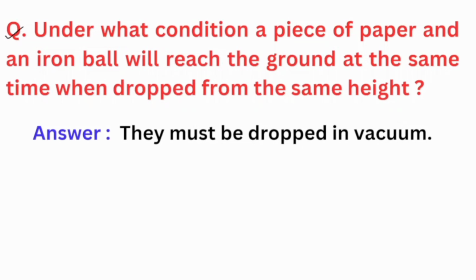Next question, under what condition will a piece of paper and an iron ball reach the ground at the same time when dropped from the same height? Just as we discussed, in vacuum everything will fall at the same rate. So here the most important condition is they must be dropped in vacuum. Understood? Let's move on to the next question.